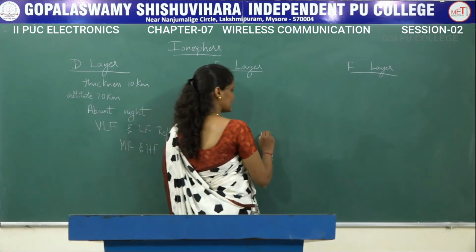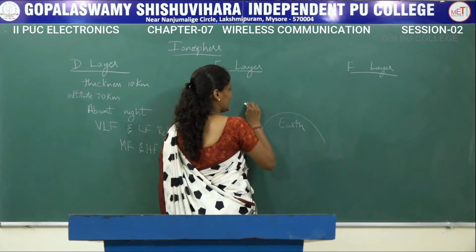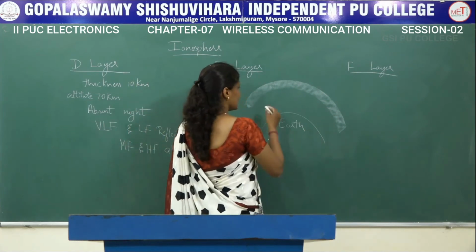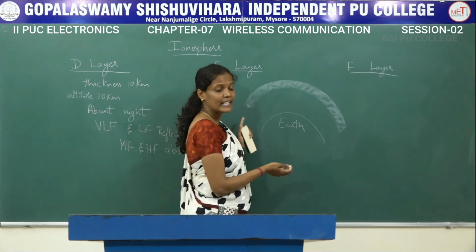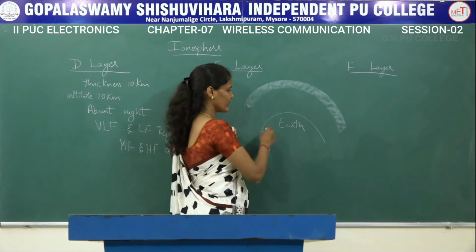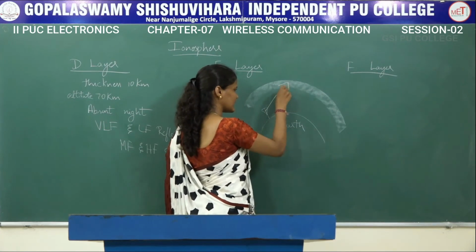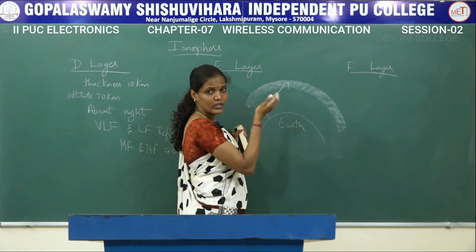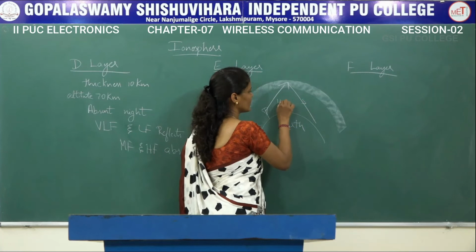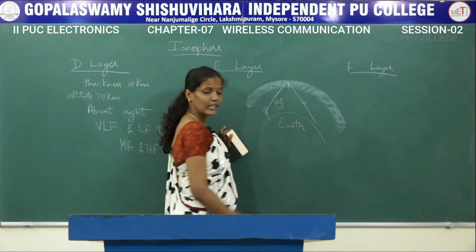If I consider this as the surface of the earth and this as a layer of the ionosphere, this D layer, let me consider this itself as a D layer of the ionosphere. It reflects very low frequency and low frequency signals. If here is a transmitting antenna, then if the signal is projected to the ionosphere, it will reflect that signal. That is, low frequency and very low frequency signals are reflected like this.